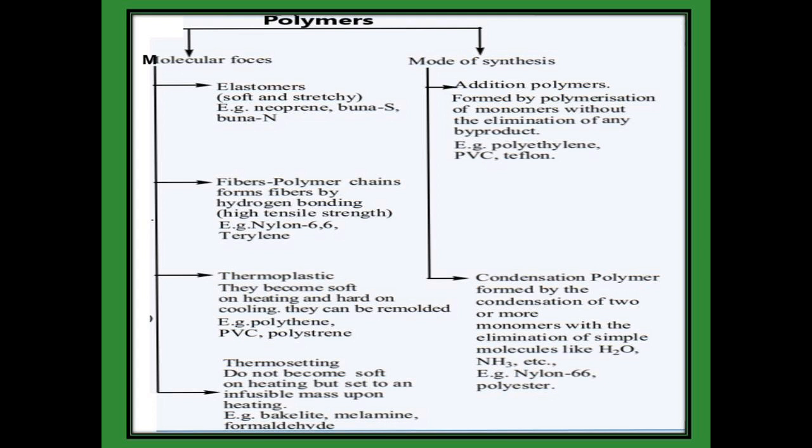The next one: polymers can be classified based on the mode of synthesis. There are two types: addition polymer and condensation polymer. Addition polymer means we add the monomers without eliminating any byproduct, for example polyethylene, PVC, Teflon. In condensation polymer, we link the monomers and remove some small molecules such as water or ammonia, and with the elimination of these molecules we get the polymers. For example, nylon 6,6 and polyester.